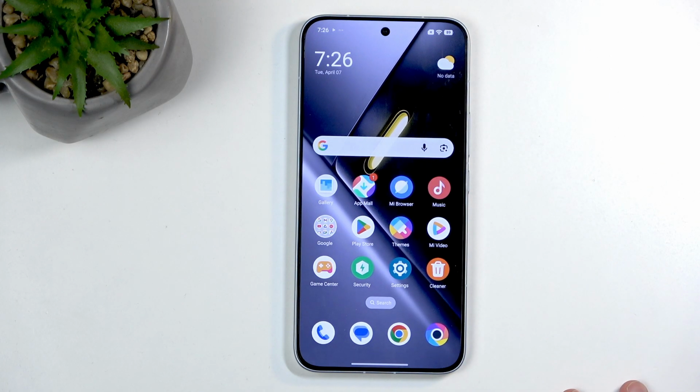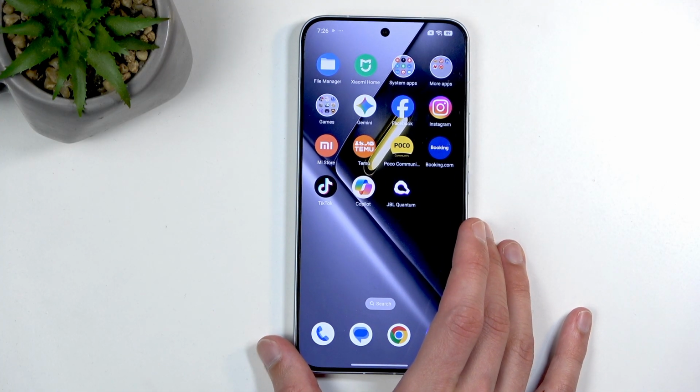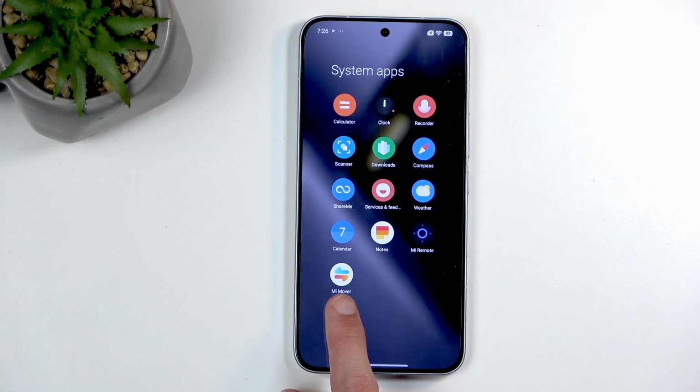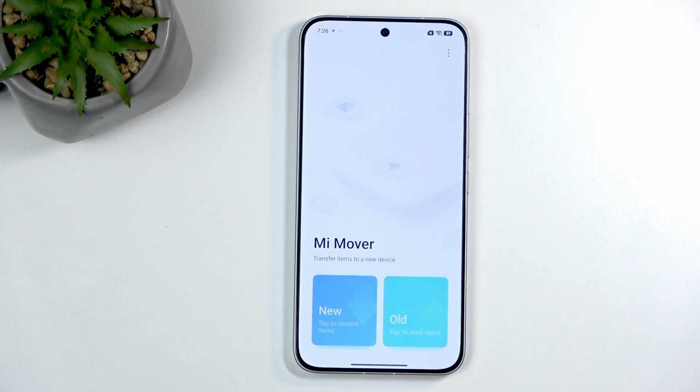Yep, I don't see it, is going to be the Mi Mover application, which I believe is in the system apps. Yep, Mi Mover right here. And this one is my favorite option. So when you open it up, it gives you two options, either new or old. Now, I will say this up front. This is primarily used for migrating to a new device, but can be also used as a way to back up your device to an old phone that you might have lying around.